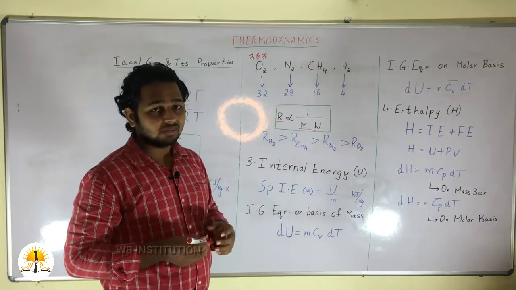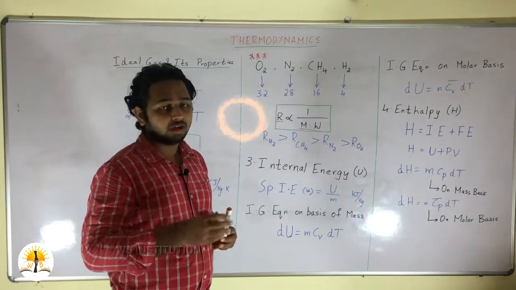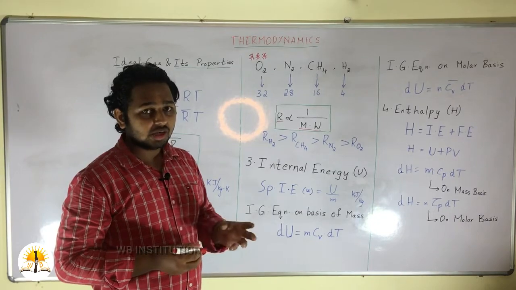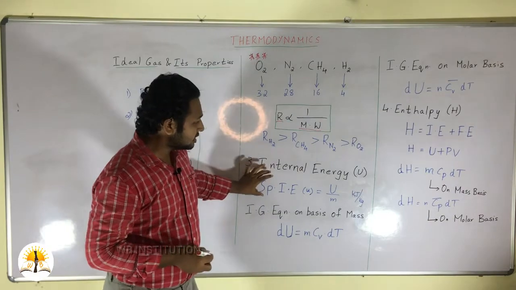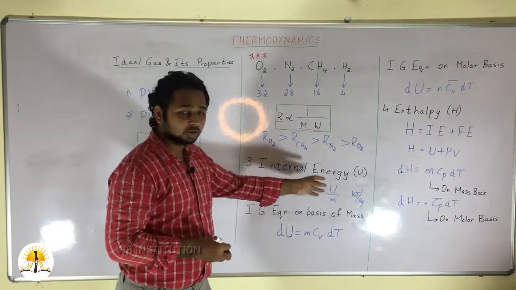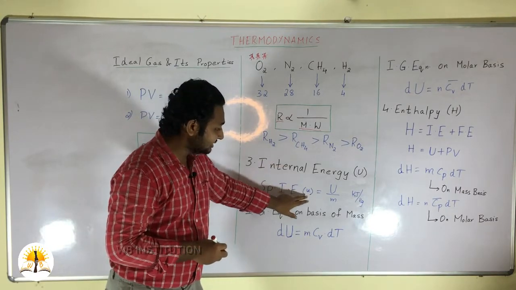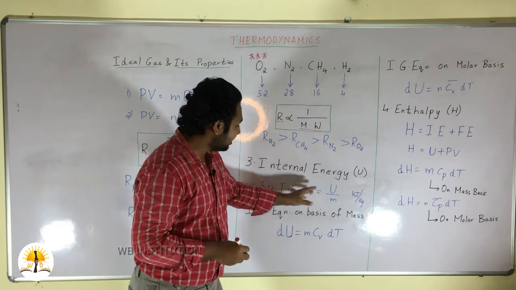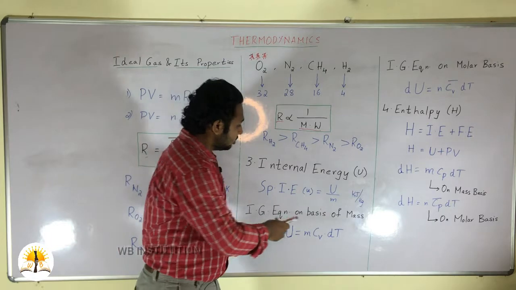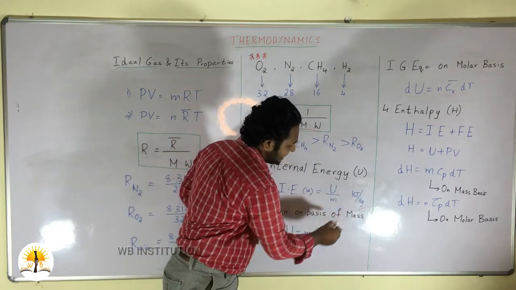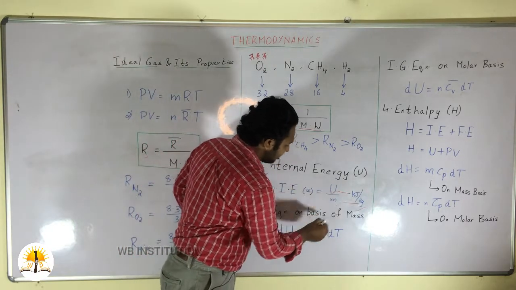We are not discussing the macroscopic level, we are discussing only the microscopic level of energies. What type of energies are these? These are nuclear energy, chemical energy, rotational energy, and so on, which are examples of internal energy, that is, the microscopic level of energy. In terms of specific internal energy, we denote it as small u. We have to divide the internal energy by mass, that is capital U divided by m. So we get it in units of kilojoule per kg, where kilojoule is the unit of internal energy and kg is the unit of mass.